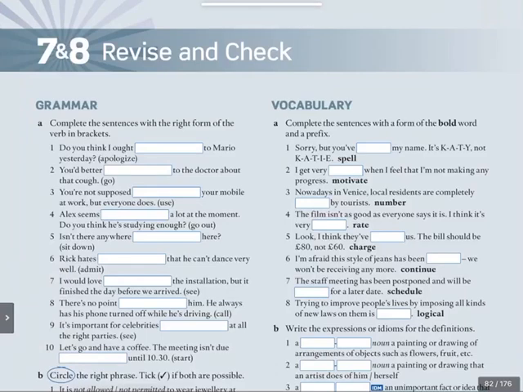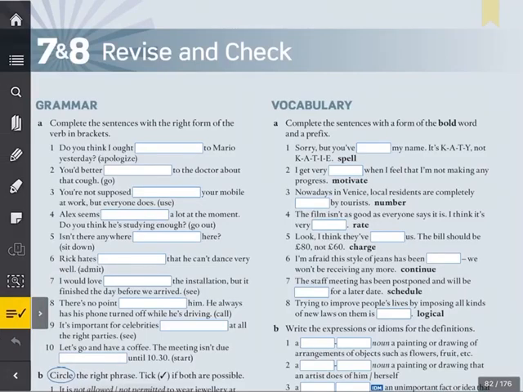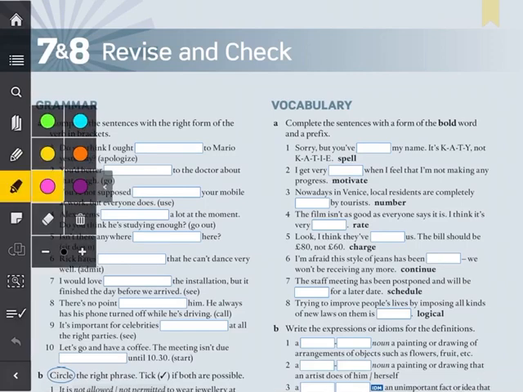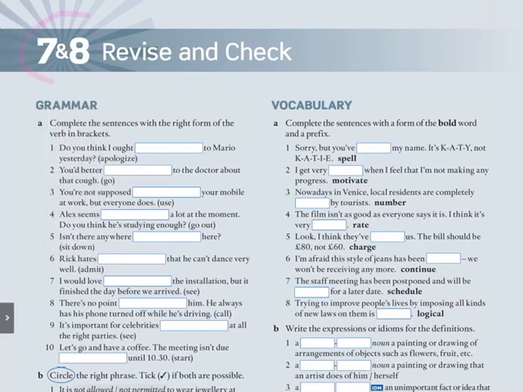Now, today we're going to look at page 82. So open page 82 and you'll find it is Unit 7 and 8, revise and check. How exciting, we made it to the end of Unit 8. Now this is going to be an interesting section because basically this is more or less everything we've done since we've been confined to our homes. So let's see how we do.